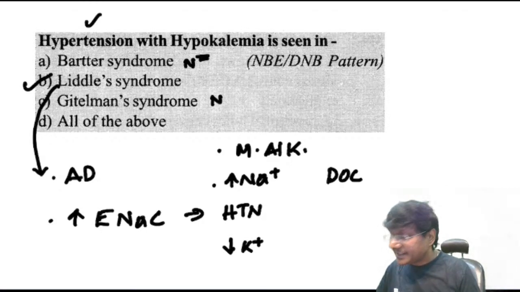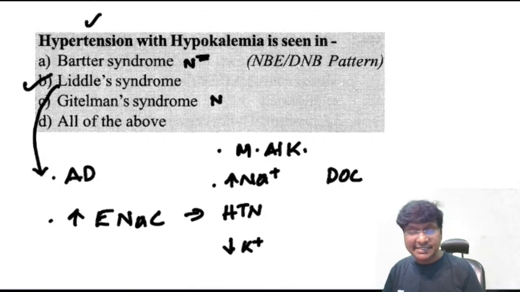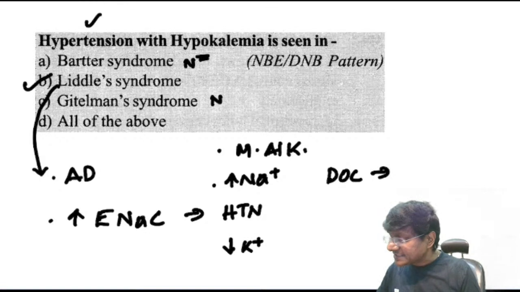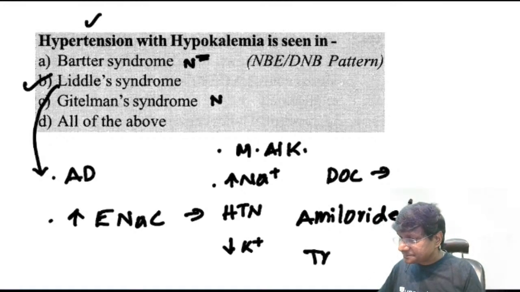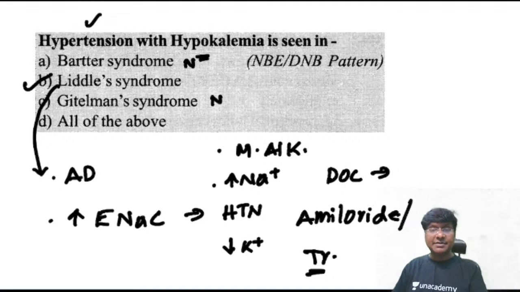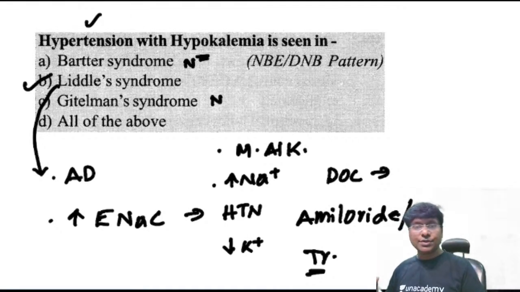Then what is the drug of choice in Liddle syndrome? The drug of choice is an ENaC blocker. And what is that ENaC blocker? That is amiloride or even triamterene. So that is about Liddle syndrome, and we are done with Liddle's.